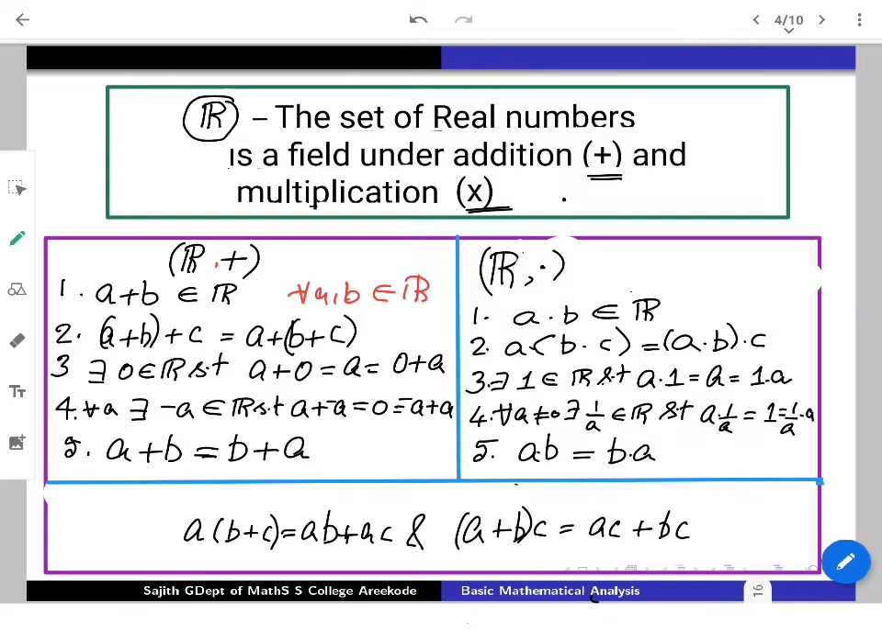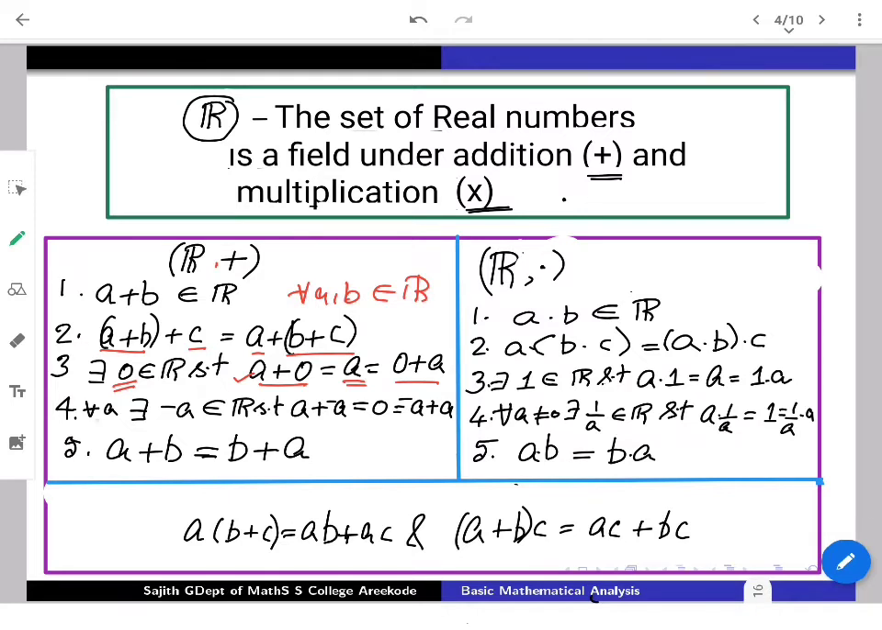Secondly, associativity holds. You can associate three elements in any fashion as you like. (a plus b) plus c will give you a plus (b plus c) for every a, b, c in R. There is a distinguished element we call the identity element under this addition. Denote it by 0, such that a plus 0 is a, and it is the same as 0 plus a. So it keeps the identity of every element a. We call that the zero element or the additive identity.